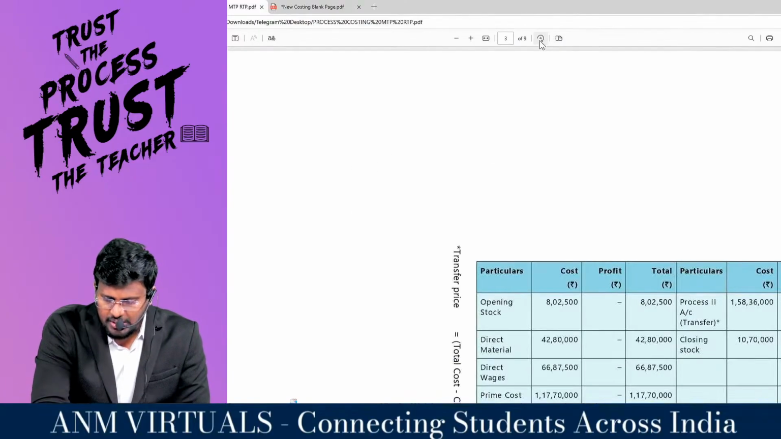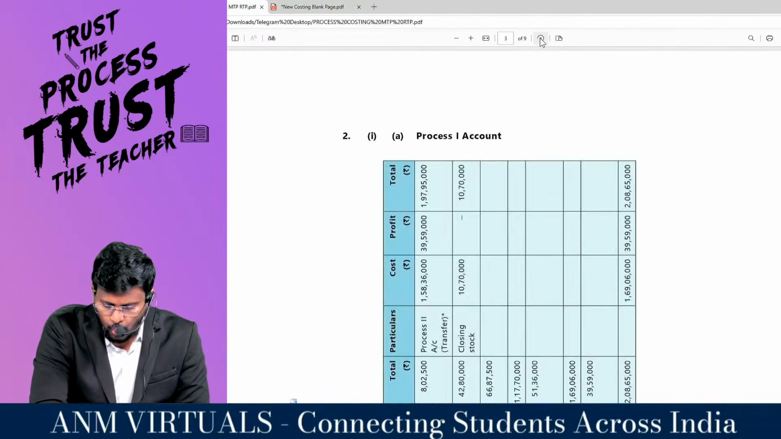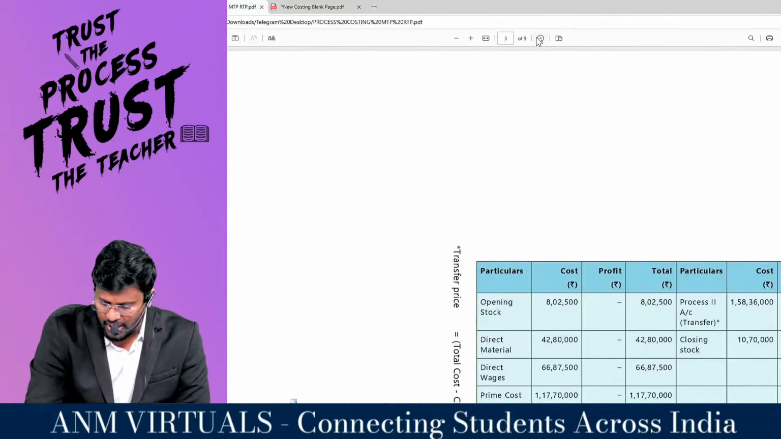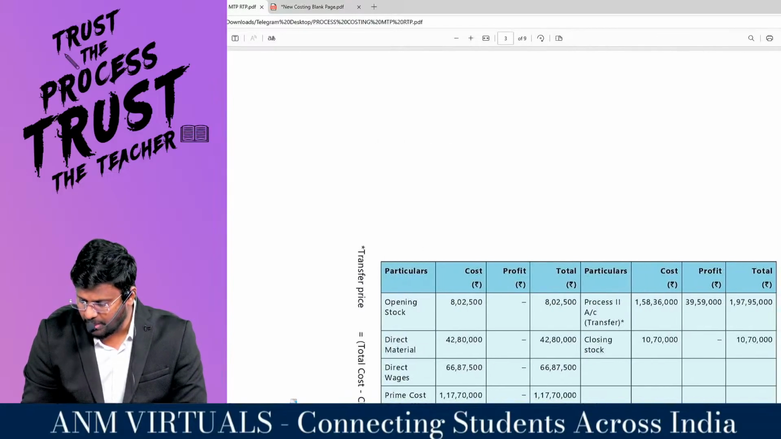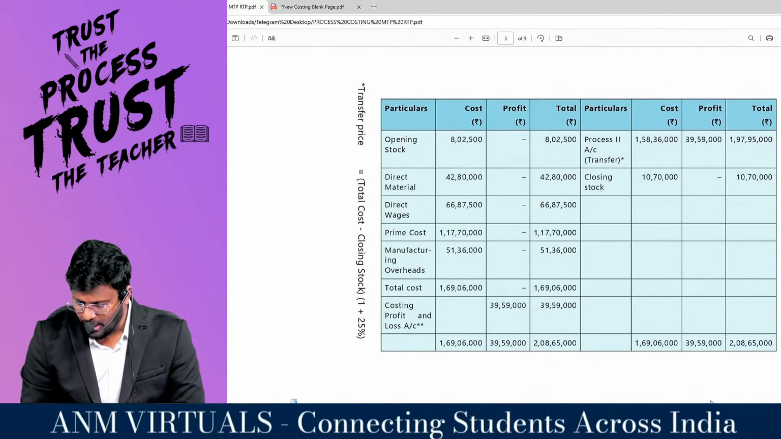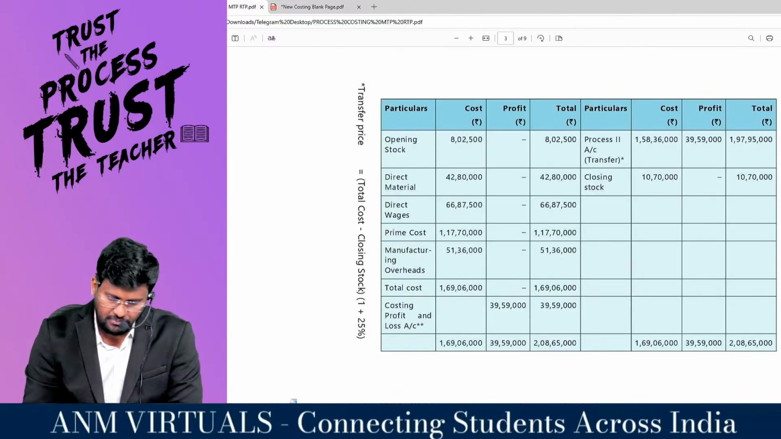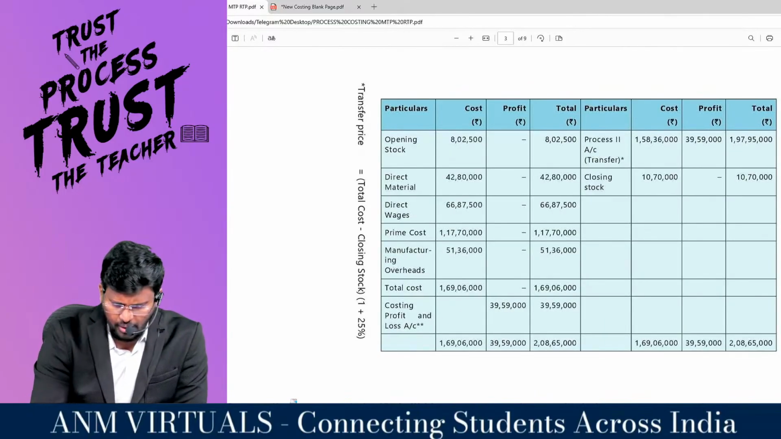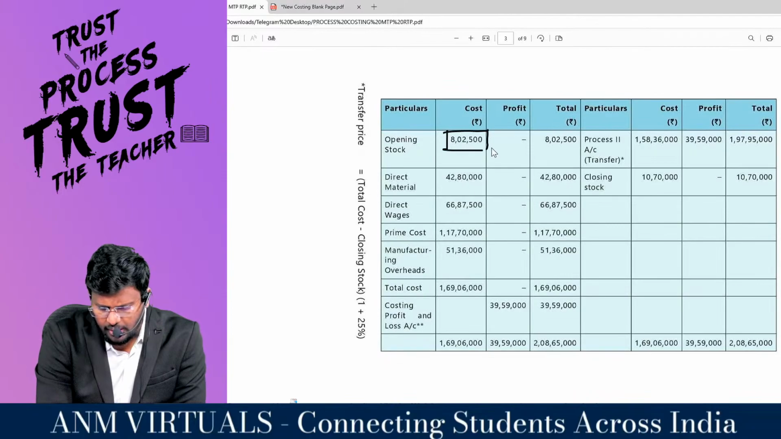Now with this background, I can show you the process number 1 account. Shall I? This is the process number 1 account. Look here, process number 1 account, you just see. Able to see? Yes, sir. Sir, opening stock 8,02,500.